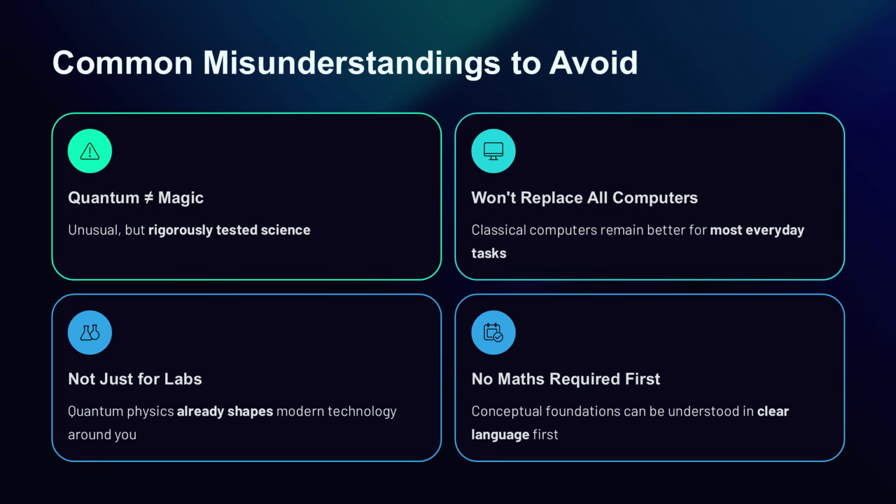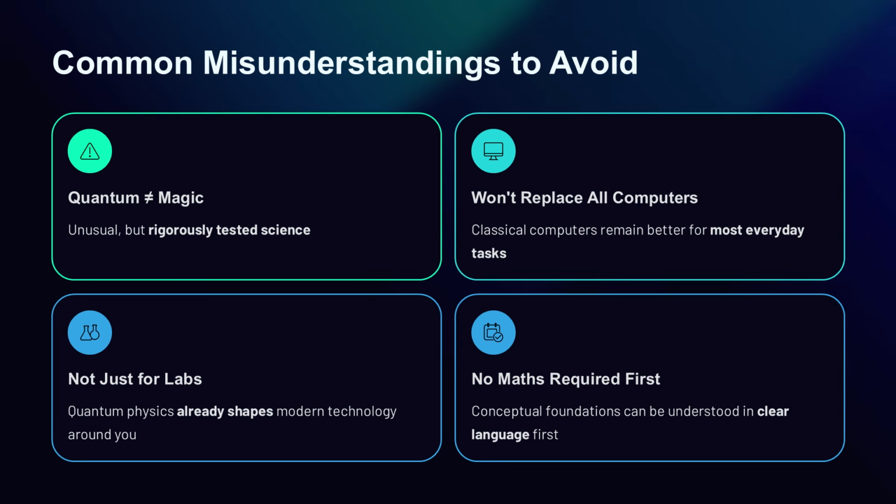Another mistake is to think quantum physics only matters in laboratories. In reality, it already shapes many modern technologies. One more mistake is to think you must understand advanced mathematics before you can understand the ideas. The mathematics is essential for deep mastery, but the conceptual foundations can absolutely be understood in clear language first. That is the right starting point for beginners. If you stay grounded, curious, and patient, quantum physics becomes much more approachable. The subject is strange, but it is not beyond you.